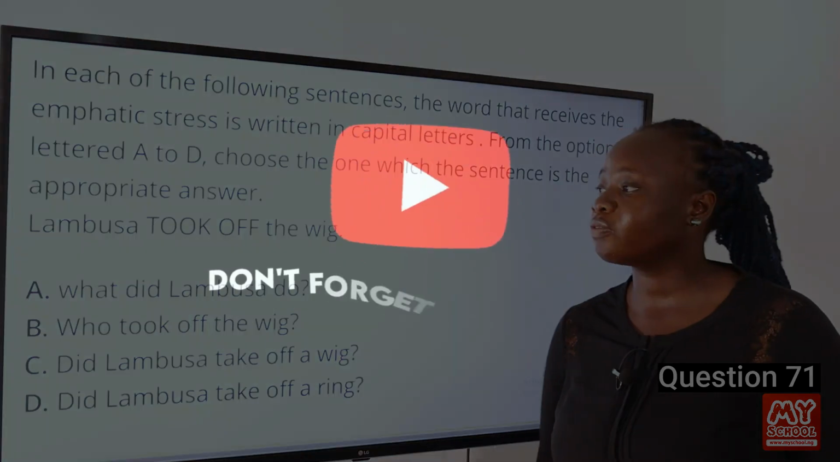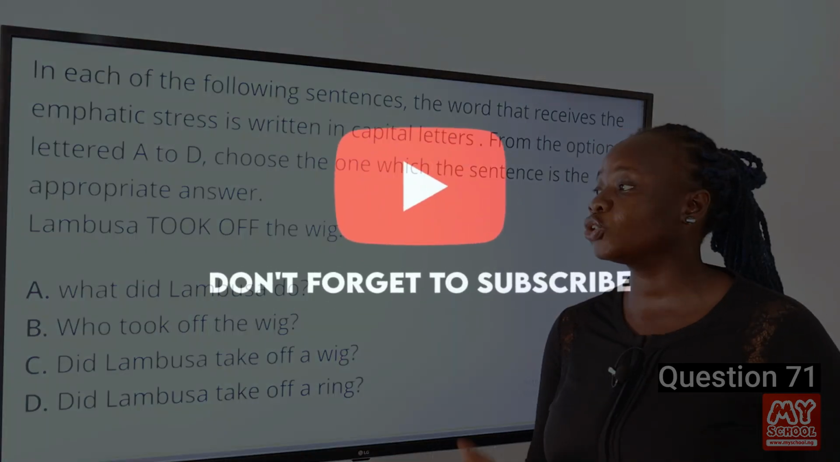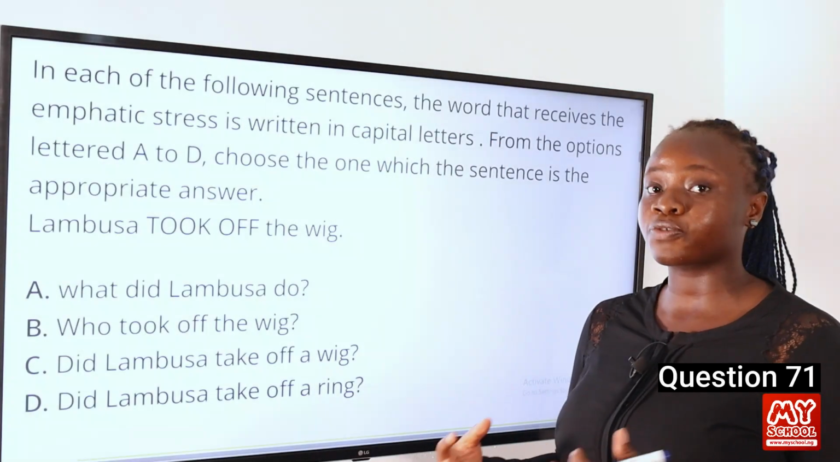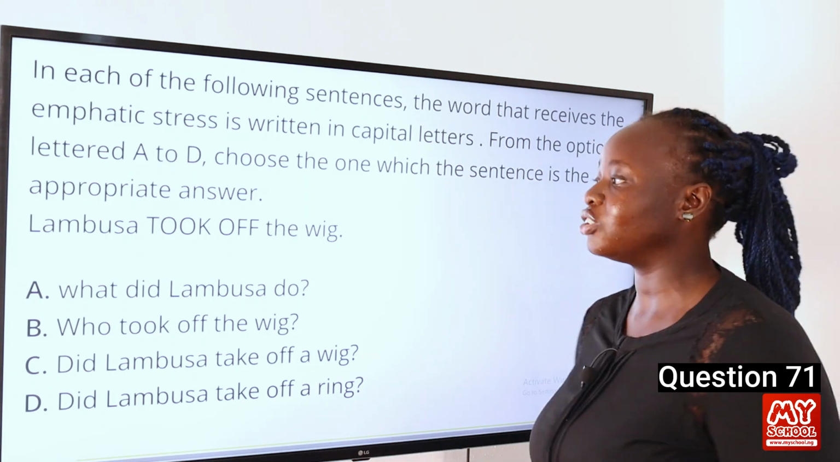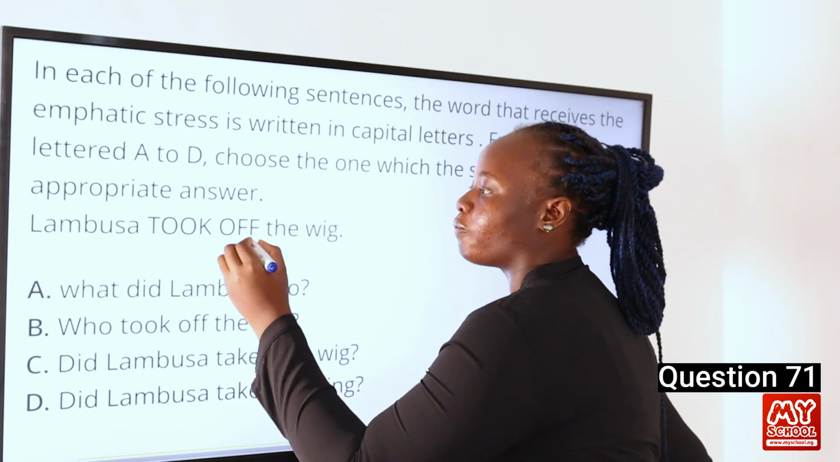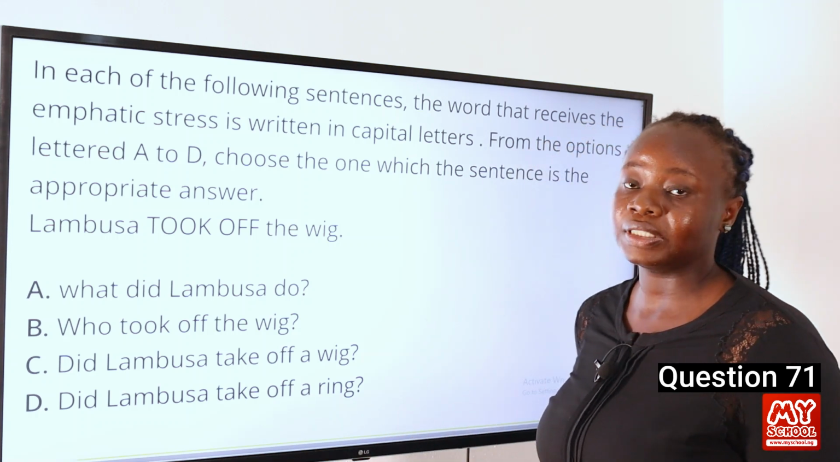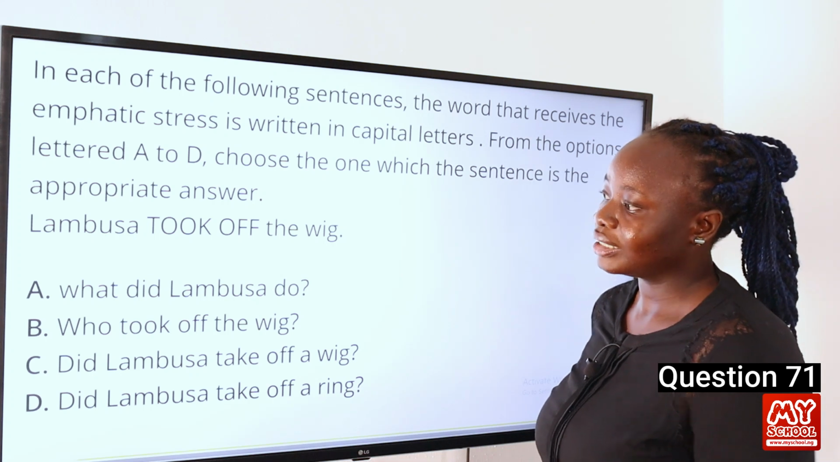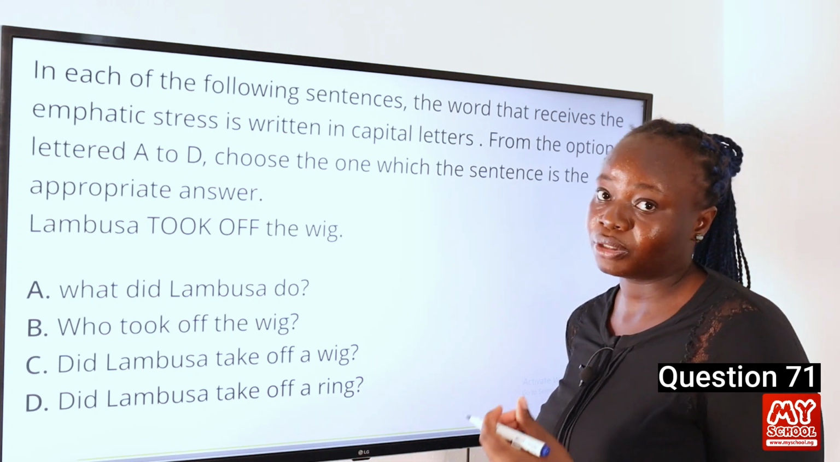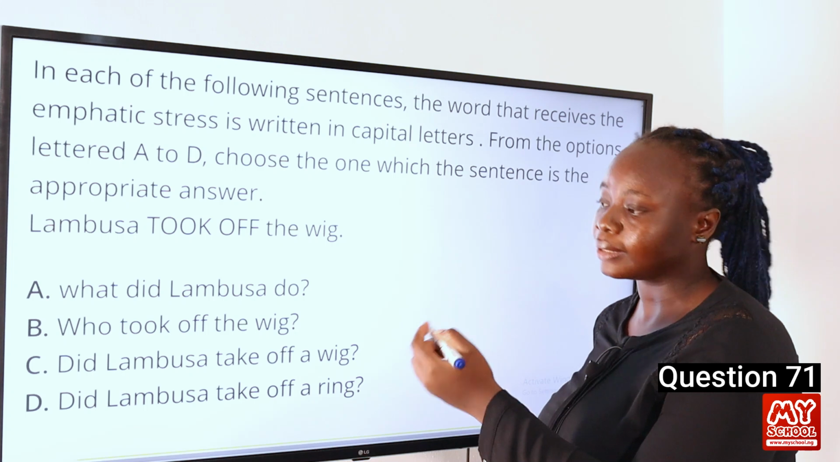Remember that the definition for emphatic stress is that it is the placement of greater stress on a particular word or phrase in a sentence. In this case, the stress is placed on the phrase took off. So we're going to look for a question that does not contain that particular phrase. In option A, we can see that there is no took off in that particular question. So that could be our answer.